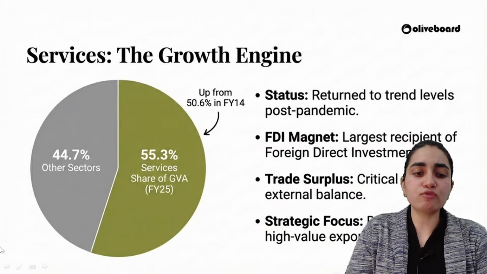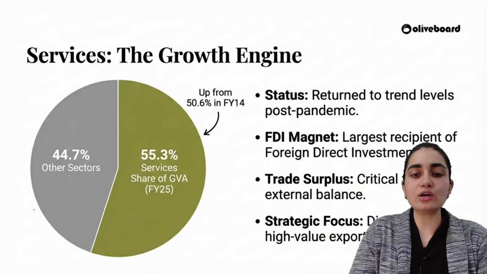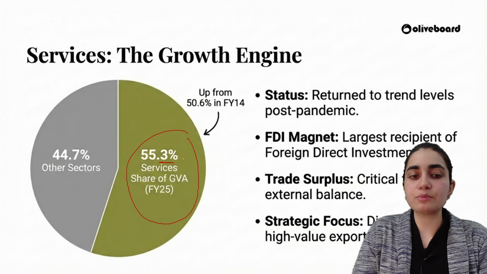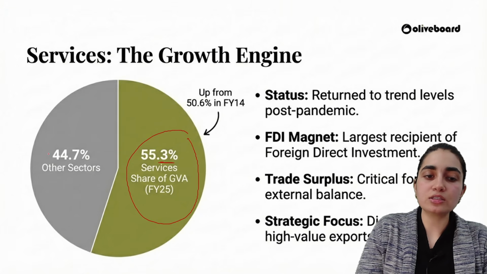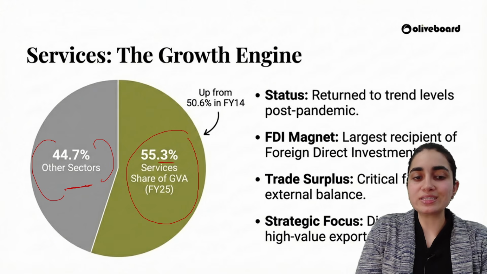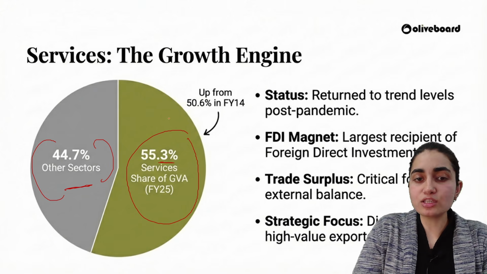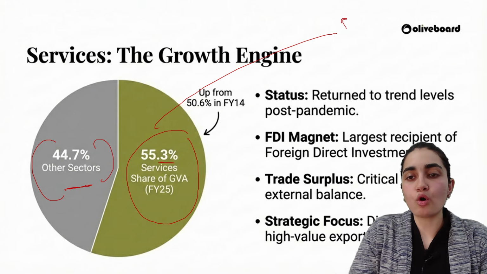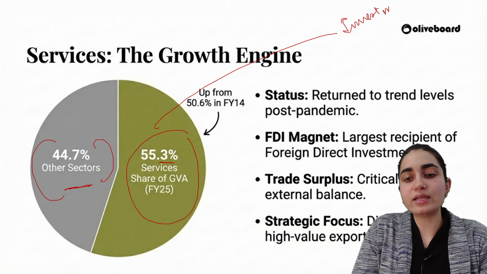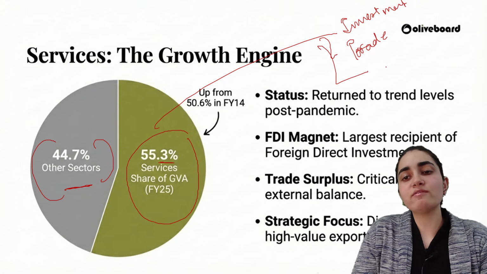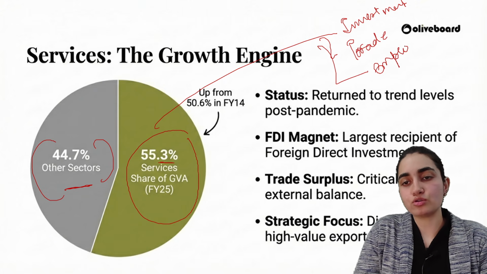And this is the performance of the services sector here. You can clearly see that the share of GVA here is standing at 55.3%. Other sectors are contributing 44.7% here. It is actually contributing a lot, right? It is the one which is attracting a lot of investment. It is the one which is ensuring betterment in trade, right? In trade, it is the one which is attracting a lot of employment also, right?